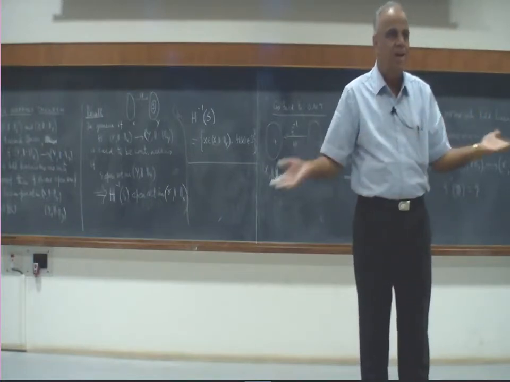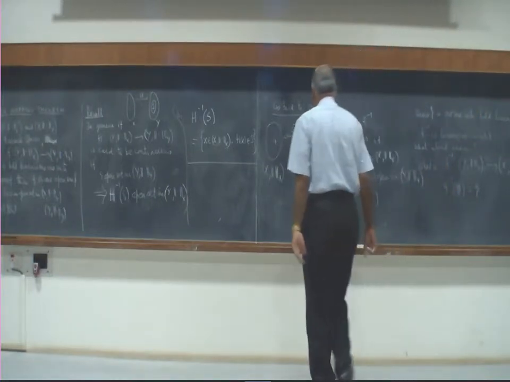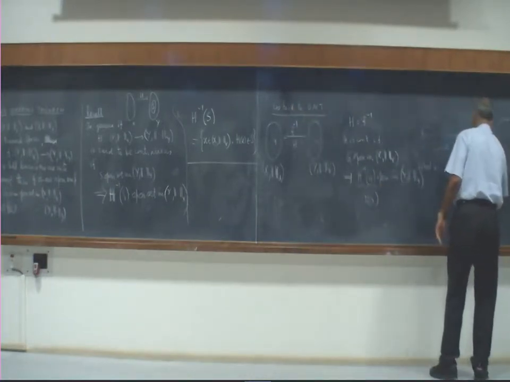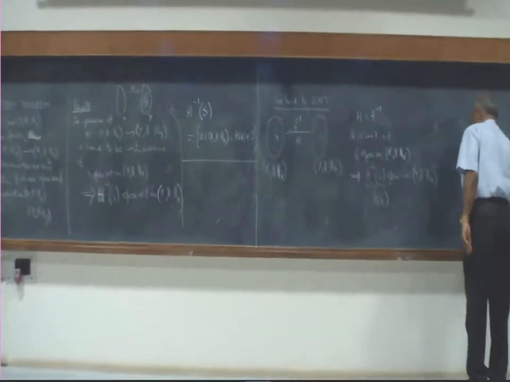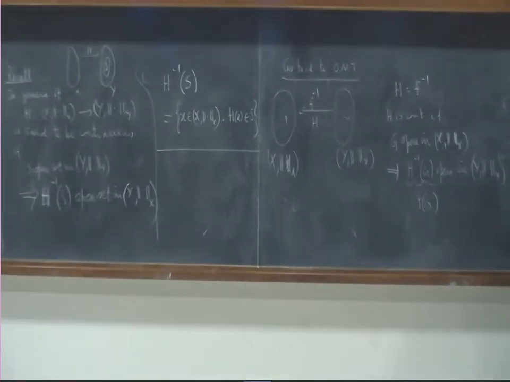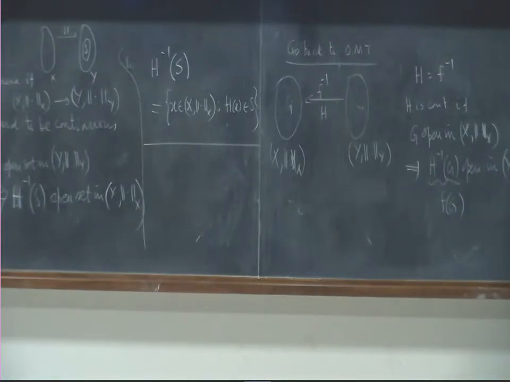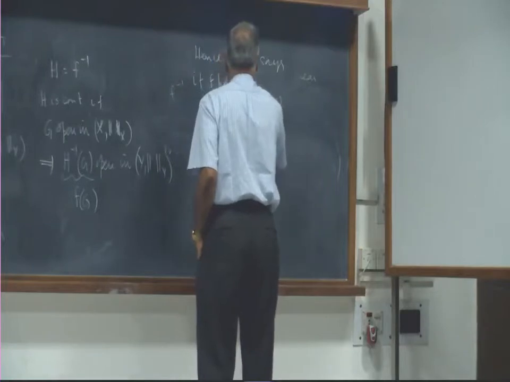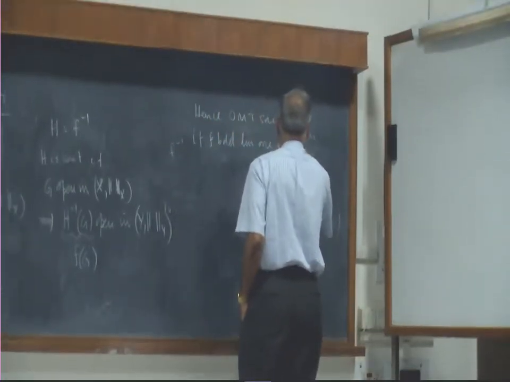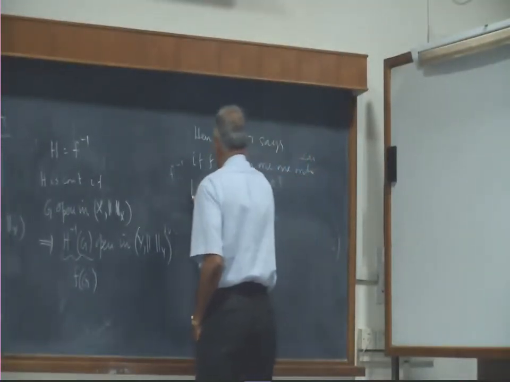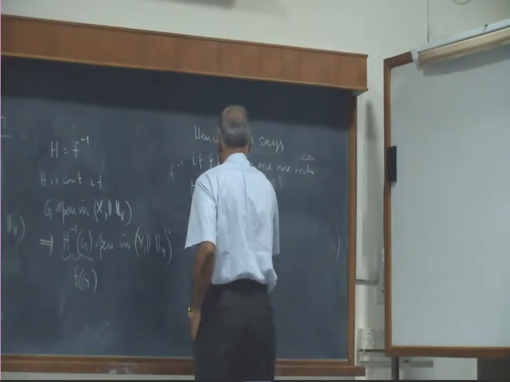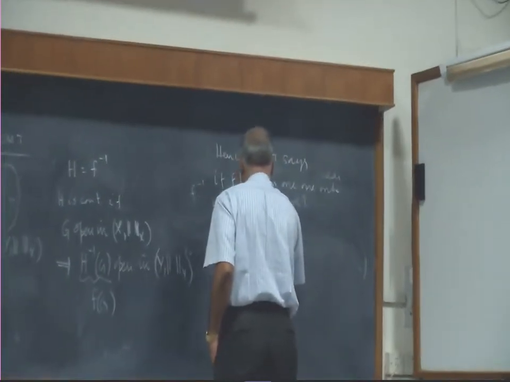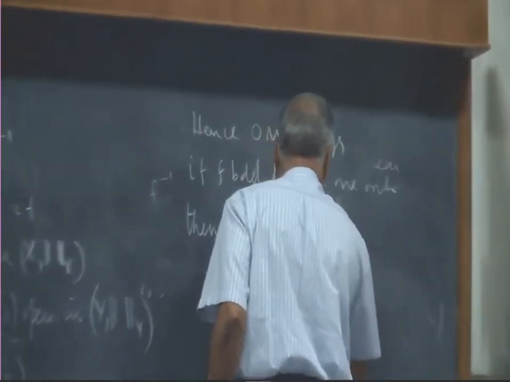Both are the same. So the OMT says if F is bounded linear, 1-1 and onto, then F inverse is continuous and hence bounded, because it is linear.